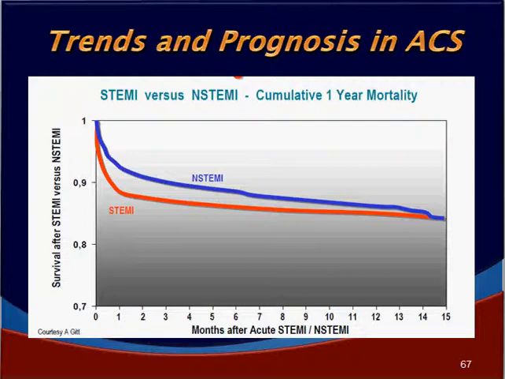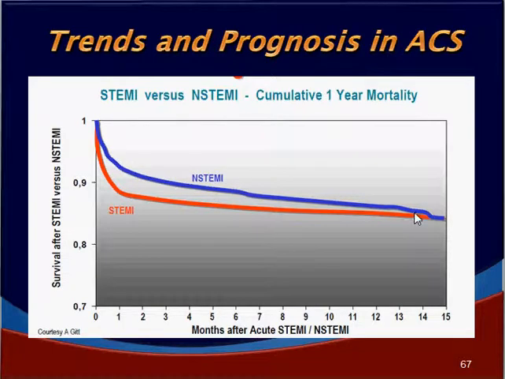In the initial stages, in the first few months after the heart attack, ST segment elevation infarction carries a worse prognosis compared to NSTEMI. As you can see, at the end of 1 month, NSTEMI has only 5% mortality, whereas in STEMI the mortality is around 15%.